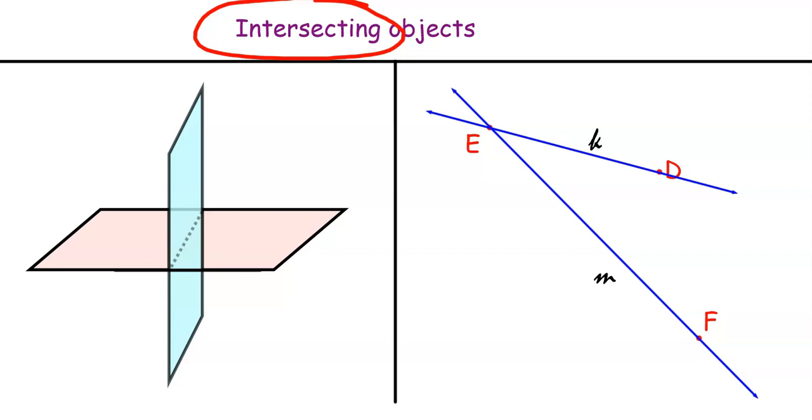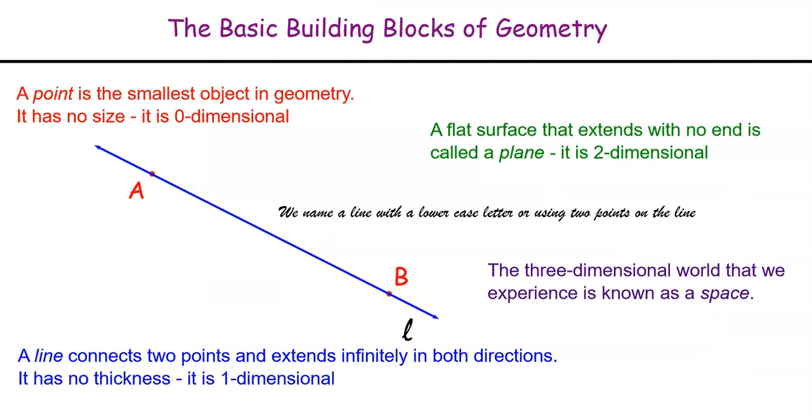So, as a quick review, a point, the smallest object in geometry, represents a single specific location in space, has no size, it is 0-dimensional. Connect 2 points, extend it infinitely in both directions, and get a line that is 1-dimensional. A flat surface that extends with no end in any direction without any thickness of itself is called a plane, that is 2-dimensional. And the world as we experience it is a 3-dimensional location that we call space. Those are the building blocks, and that's what we're going to use to study all of the rest of geometry.